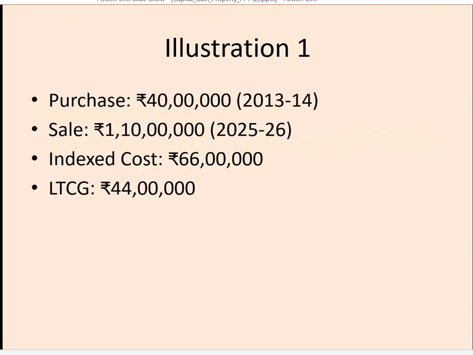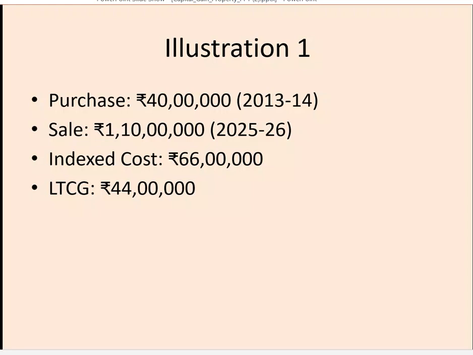So first let us take an illustration of LTCG computation. Suppose we have a house property which is sold for 1 crore 10 lakhs, and the cost of the same is 40 lakhs and purchased in 2013-14. Now when we index it, the indexed cost of acquisition is 66 lakhs. So in this case, the long-term capital gains will be 44 lakhs and it will be taxable at the rate of 20% plus cess.